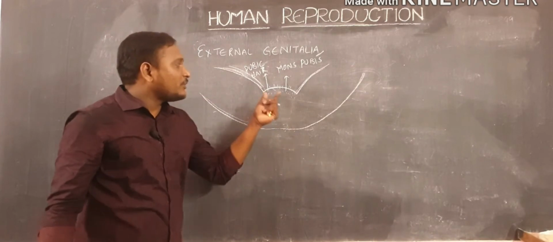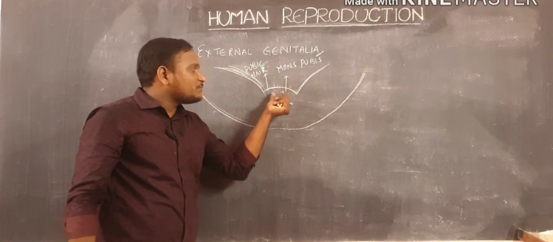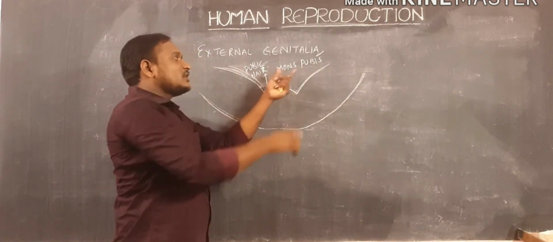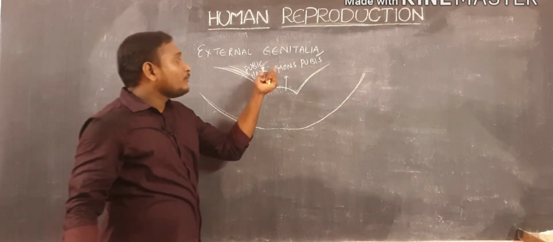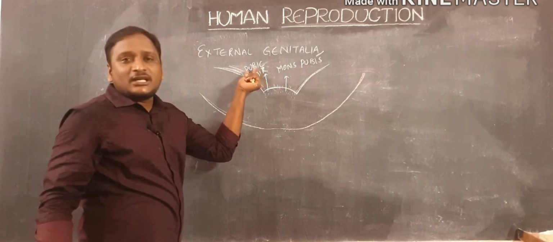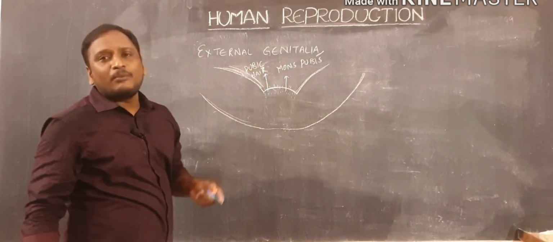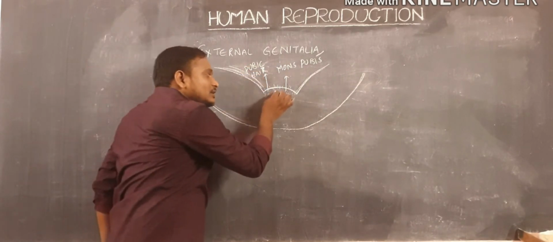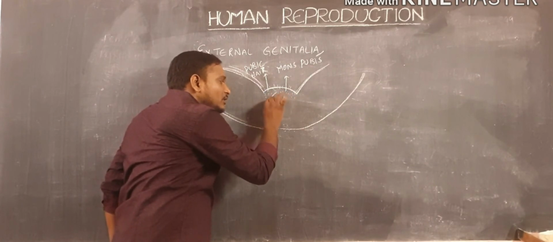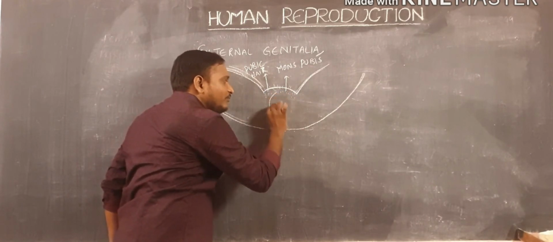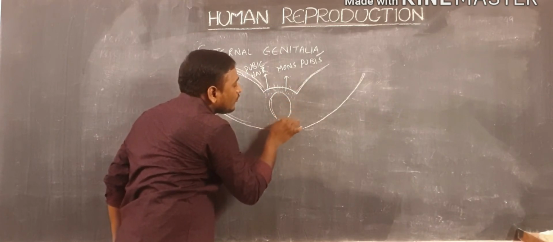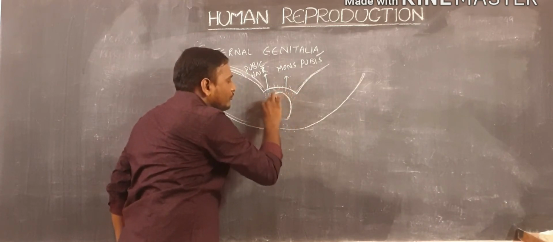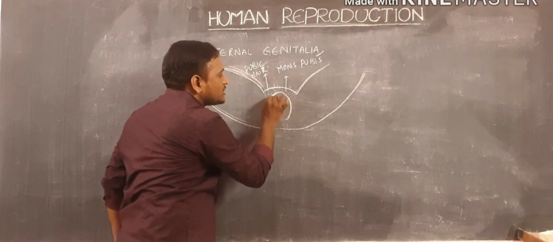That means the cushion-like tissue present between the two hind limbs is also called the mons pubis, and on the mons pubis there are a number of hair-like structures, which are called pubic hair. And here there is a large skin folding present.